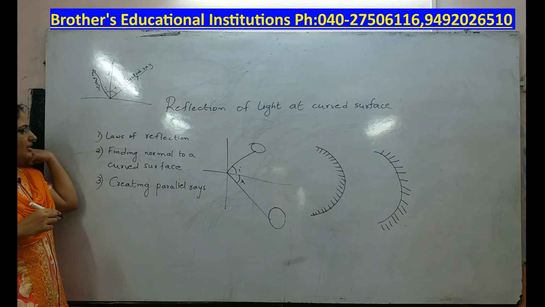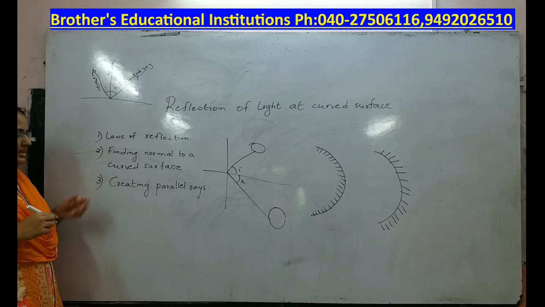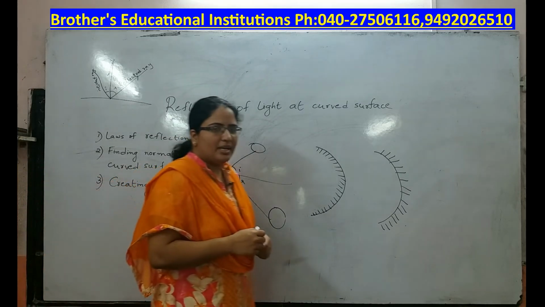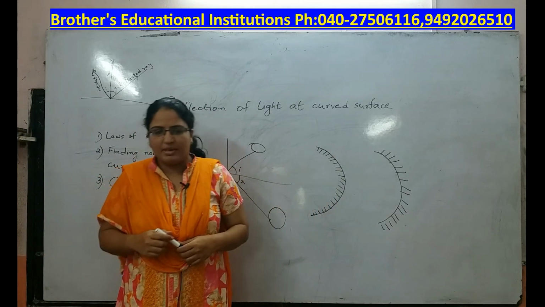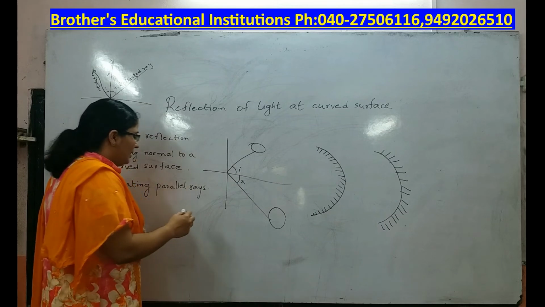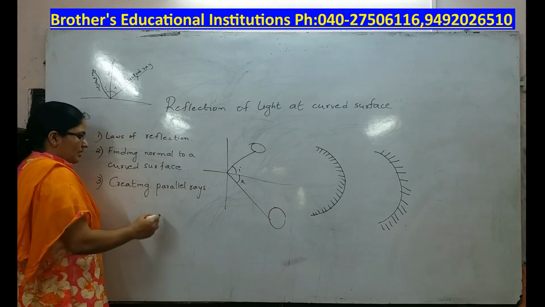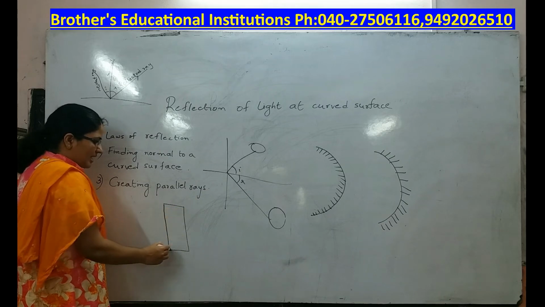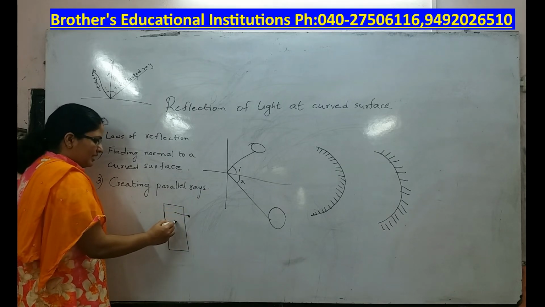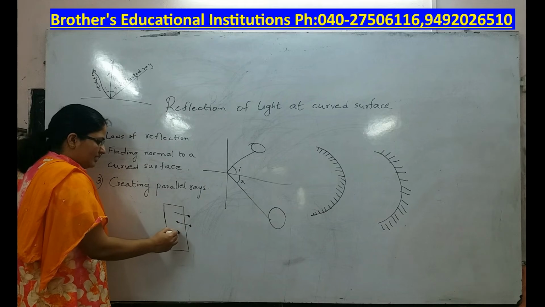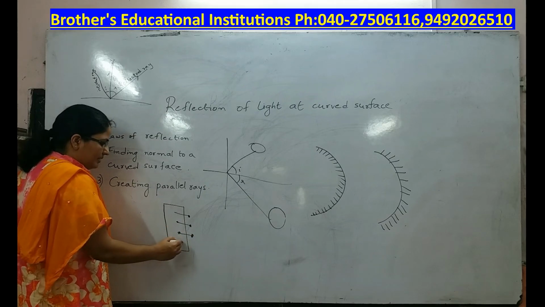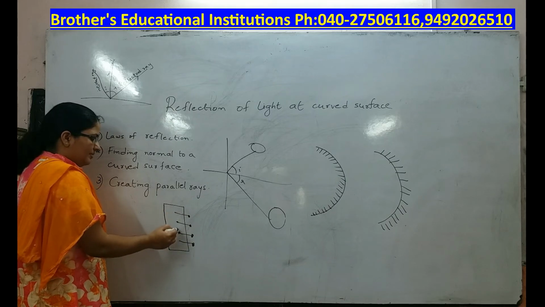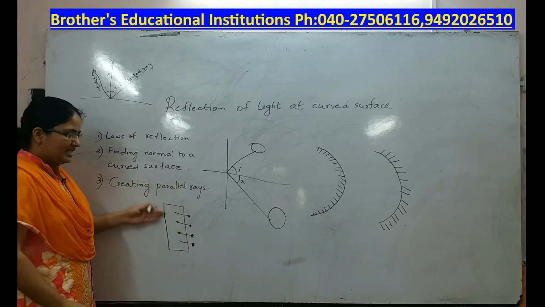Now, next, finding normal to a curved surface. Generally, what do you mean by a normal? A normal is nothing but the perpendicular. Now, let us say you take a foam in the shape of a rectangle and fix pins such that they make 90 degrees with the foam. Now these pins represent the normal at these points. This is about a flat surface.